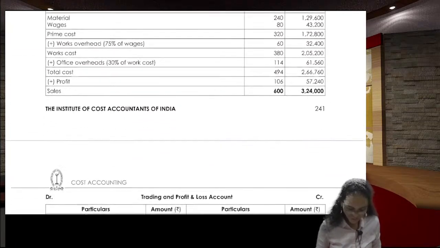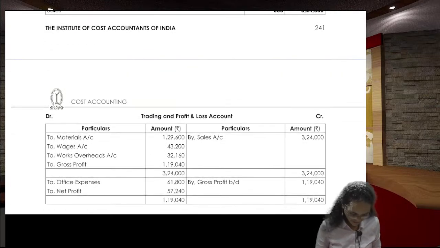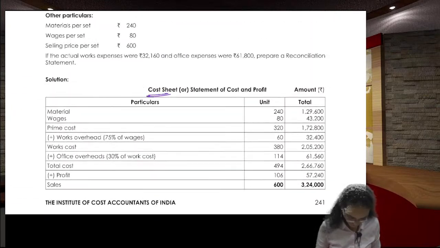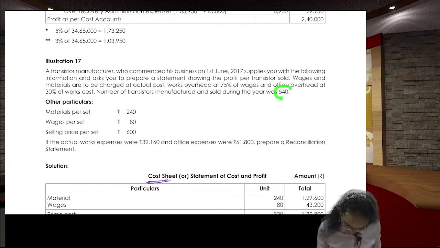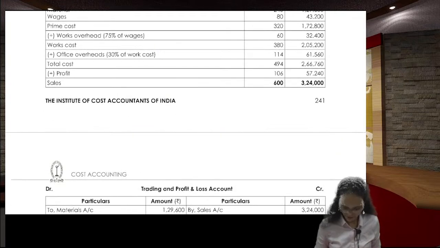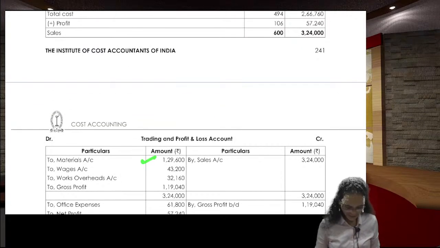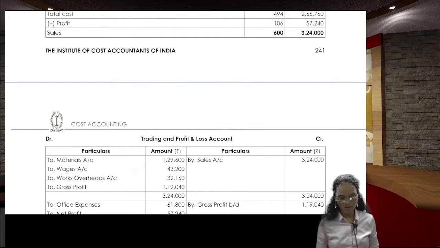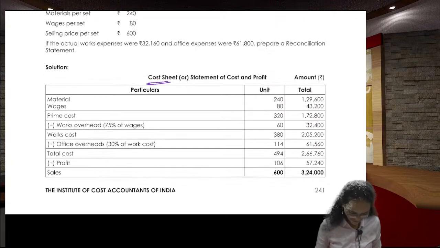Now we need to prepare the trading and P&L also. See, material how much? We manufactured 540 units. Material cost is 240 rupees per unit. 540 into 240 is nothing but 1,29,600. Yes, in the same manner you write to the wages also.